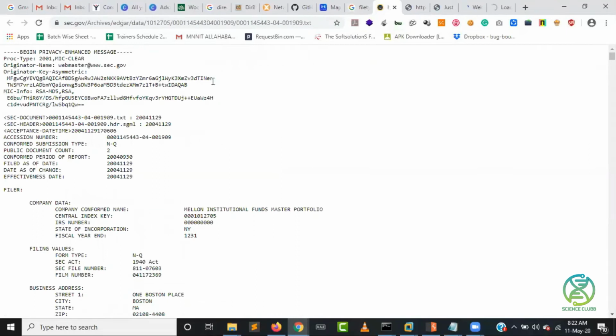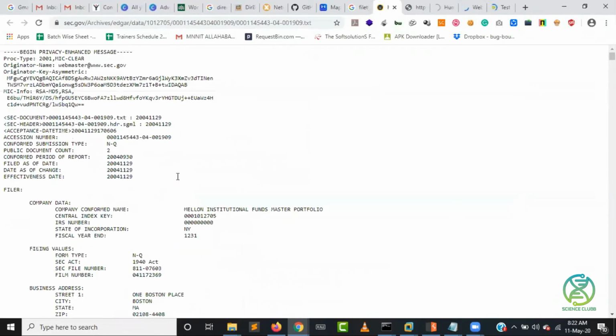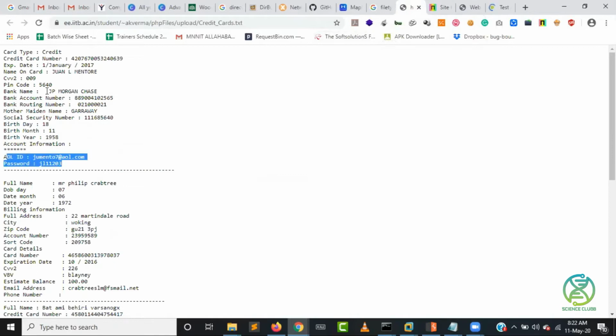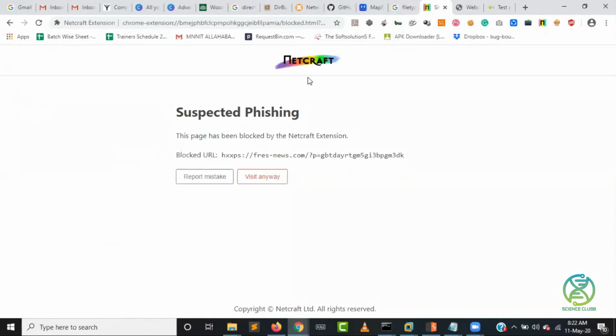Okay, so over here you can see we got some information, I suppose. No. No information, nothing related to credit card over here. We got some ID password over here. And then these are the account details, credit card details. We got the credit card, but this one is expired. This 2017 already expired. This is phishing anyway, never mind.